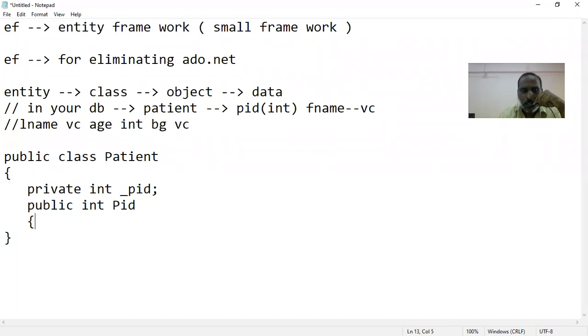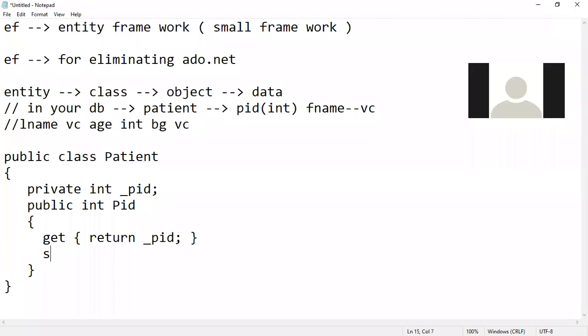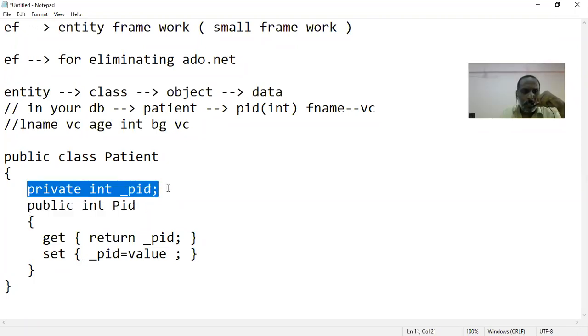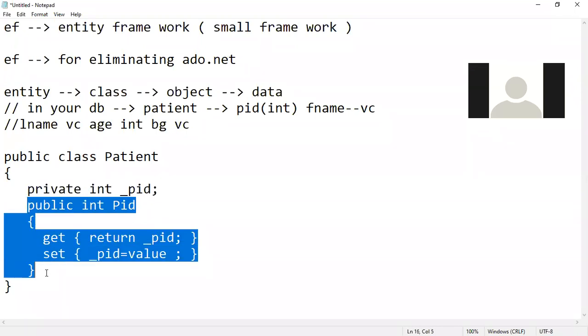Now can you help me in writing the getter and setter for this? Please help me. What will I write inside the get? Return underscore PID. What next? Set underscore PID is equal to value. Very good. This is how you write a private variable, and this is how you write the property.